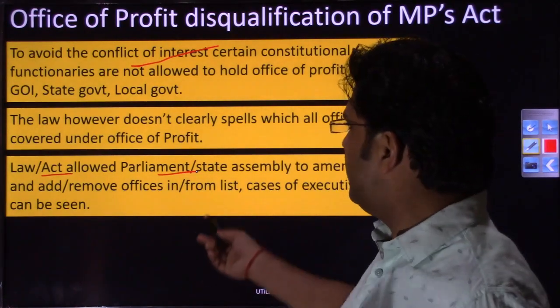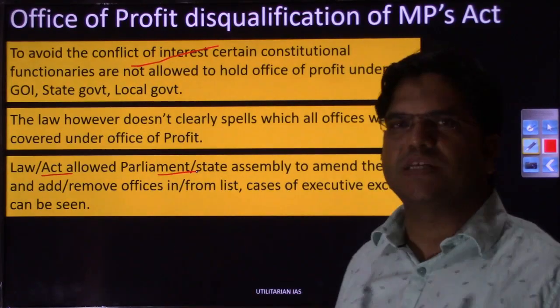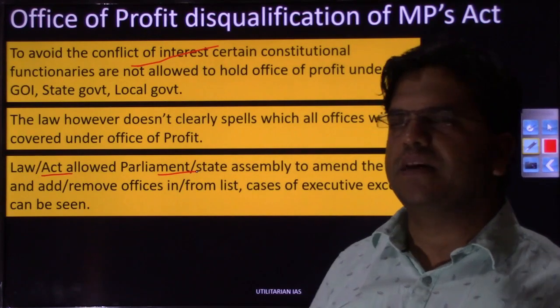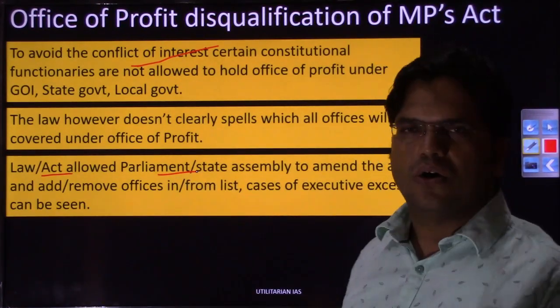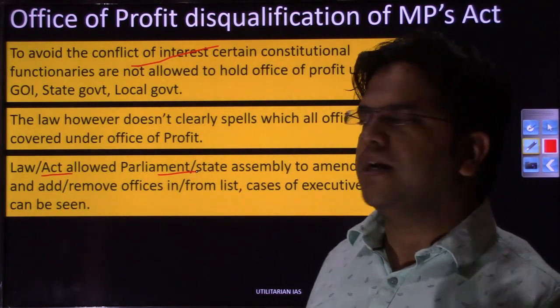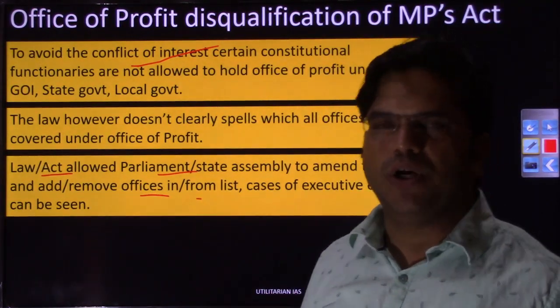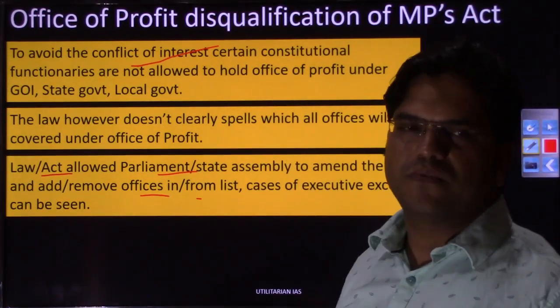And various political parties in power, whether at state level or central level, use this provision of defining it again and again, adding or removing offices for political purposes. That is one drawback of this act.